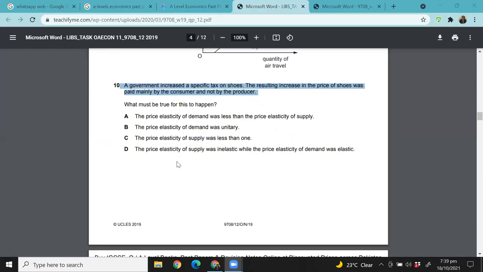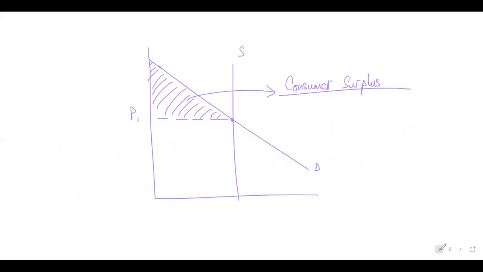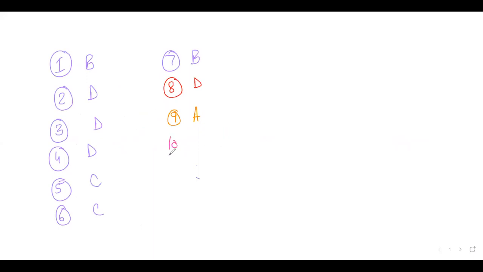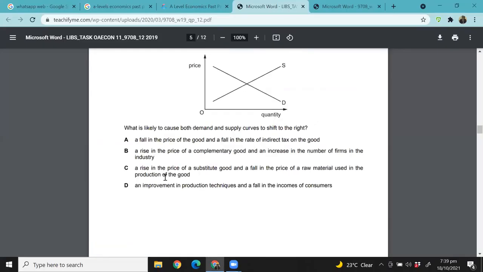Okay, now, so the price elastic demand was less than the price elastic supply. Right, exactly. So 10 should be A. Let me write this down. 10 should be A.